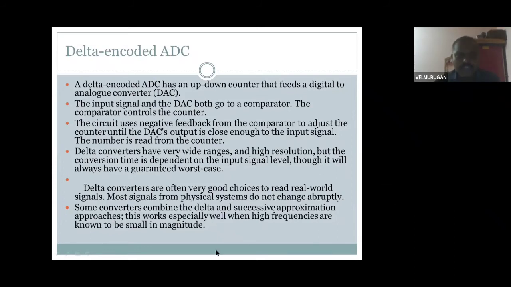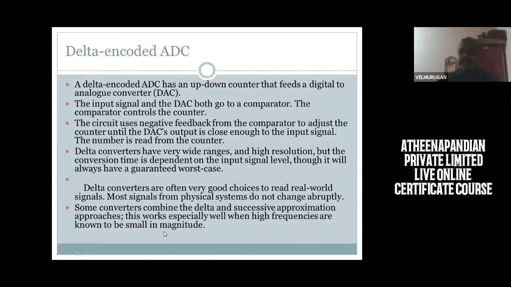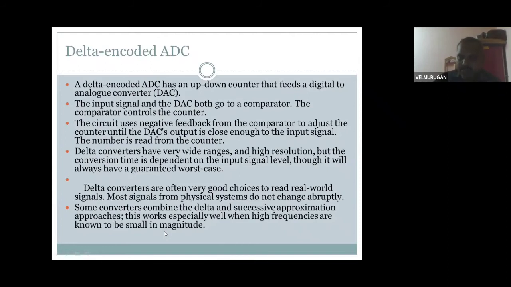Last, some conversions combine the delta and the successive approximation approaches. This works especially well when high frequencies are known to be of small magnitude. So the successive approximation method, SAR, is there, and delta conversion is there. In the delta encoder method, where high frequencies have small magnitude, you get a clear and proper output. That's the delta encoder analog to digital converter, students.